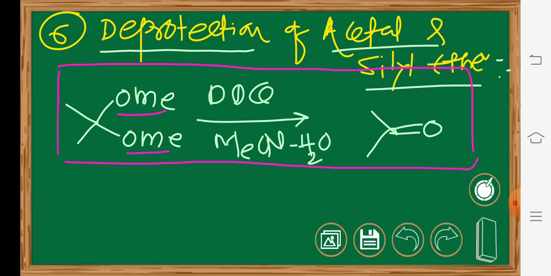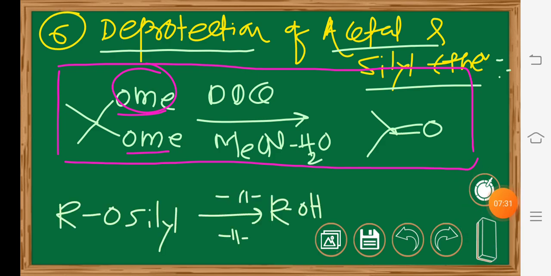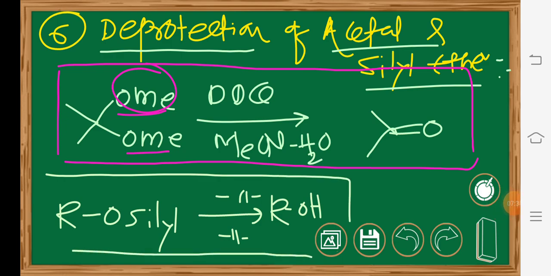So this will be cleaved and converted to the alcohol compound. Similarly, the silyl group will be converted to the alcohol. That's why the deprotection of acetyl and silyl ethers are among the most important applications in organic synthesis. And finally, we have the most important one, dithiane chemistry.